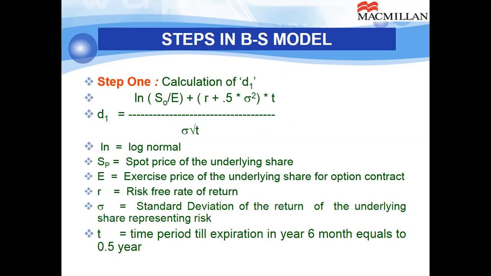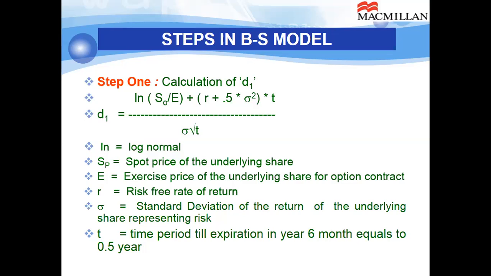Now, what are the steps in the BS model? Step 1, calculation of d1. d1 is first calculated as the log normal of S0 upon E. S0 is the spot price. E is the exercise price. Then we take the factor R plus 0.5, and you might find somewhere it is written as 1 by 2. So 1 by 2 is also 0.5, multiplied by standard deviation squared.